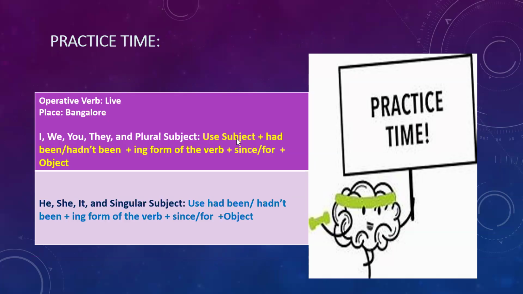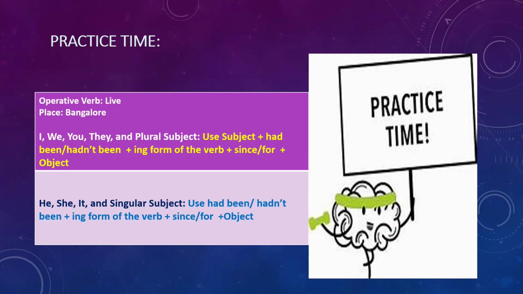And then for positive sentences, we shall use had been. For negative sentences, we shall be using hadn't been. Then the ing form of the verb plus use of since or for plus object, the leftover part of the sentence.